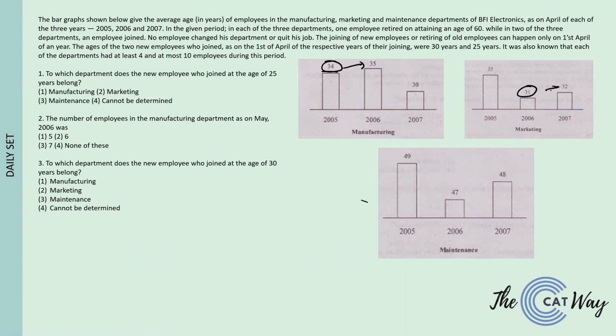Similarly, here from 31 to 32, the employee cannot retire, because if the average age is 31 and one person goes and takes away 60 from the total sum of the ages, the average has to decrease. These are the basics of averages. If the average is 47, it can never be 48 because 60 is gone. Definitely there will be a decrease in the average. So in these three cases, from 2005 to 2006 and 2006 to 2007, the person cannot leave.